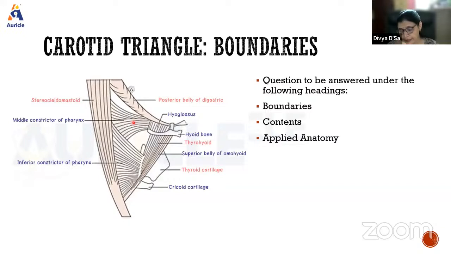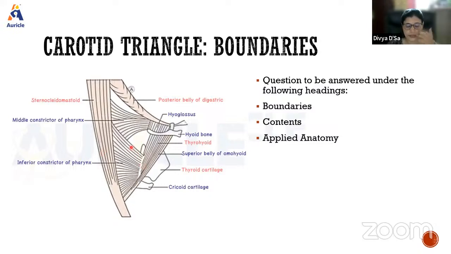In the roof, you may see some of the superficial nerves also. Beneath the deep fascia, we enter the contents of the triangle. Once we remove the deep fascia, we go to the contents of the triangle.